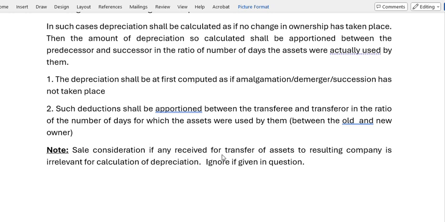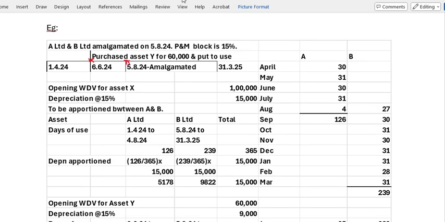Sale consideration, if any, received for the transfer of assets to the resulting company is irrelevant in this case for the calculation of depreciation. Ignore it if given in the question. Sale consideration is immaterial for this. We will not consider the sale consideration. We will consider the actual cost only. We will consider the depreciation, and the depreciation will be apportioned between these two.